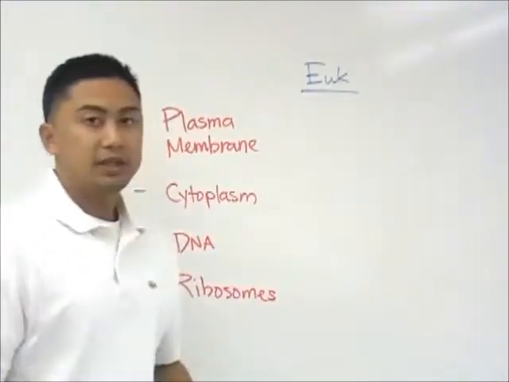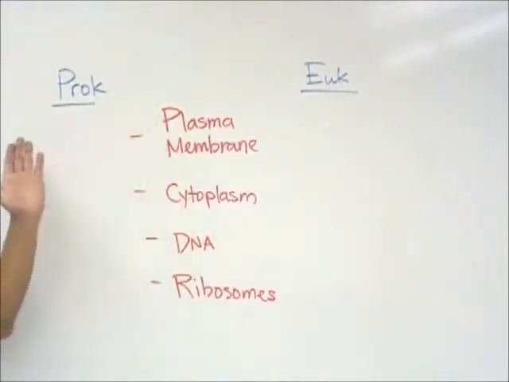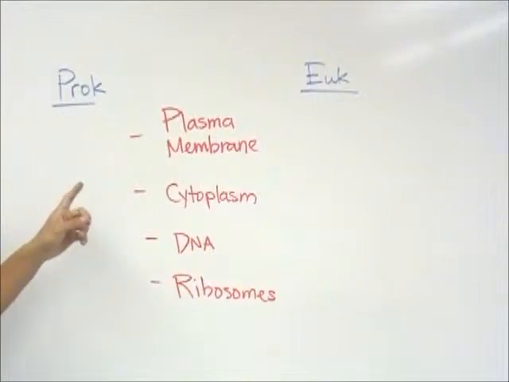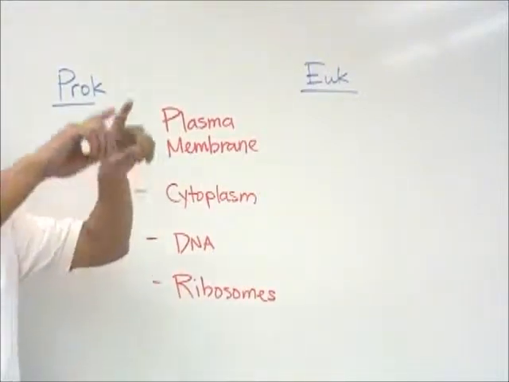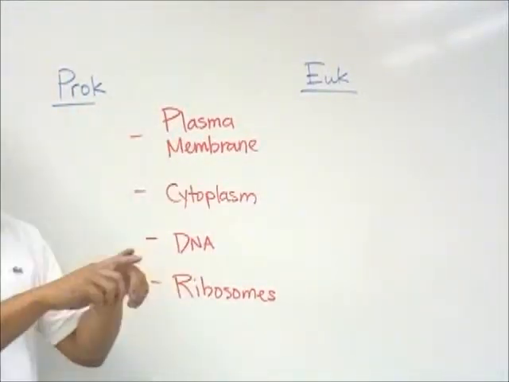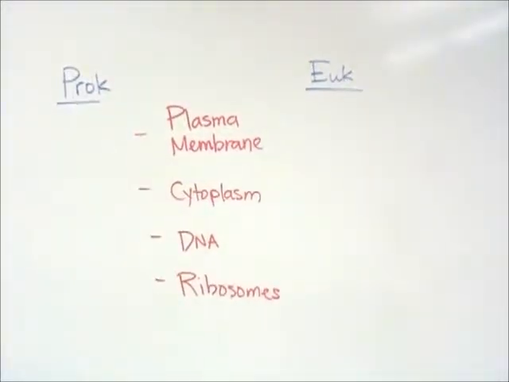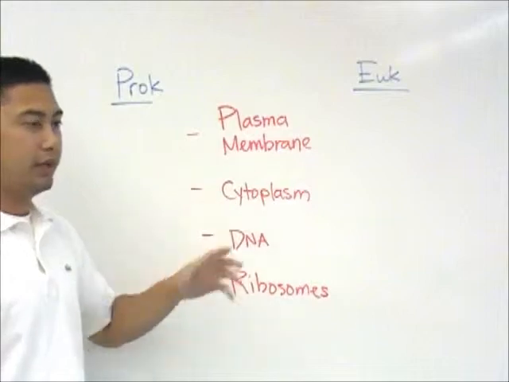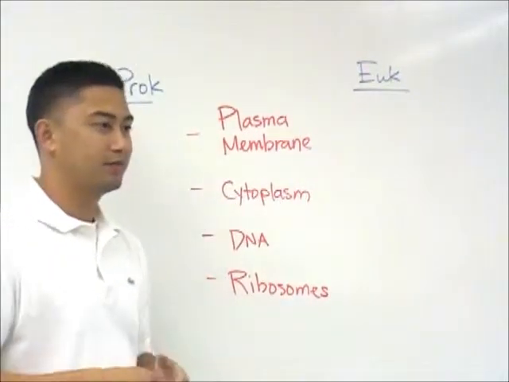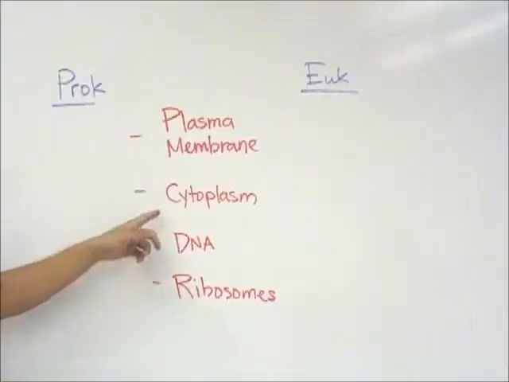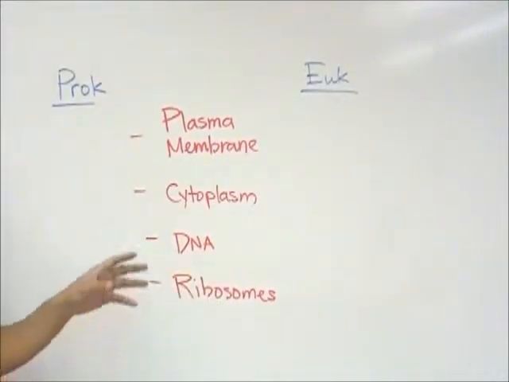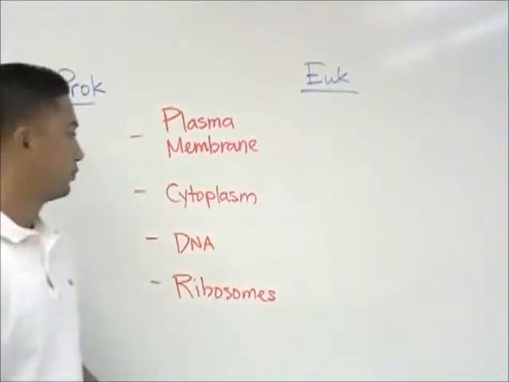Okay? So we're going to be talking about what these two types of cells, prokaryotes and eukaryotes, have in common. One thing they have in common is a plasma membrane. That is the membrane around the cell, also known as the cell membrane. Okay? As we talked about before, what does the plasma membrane do? It regulates what comes in and what comes out. Exactly. The cytoplasm. What is the cytoplasm? It's that liquidy stuff that is in between the organelles.